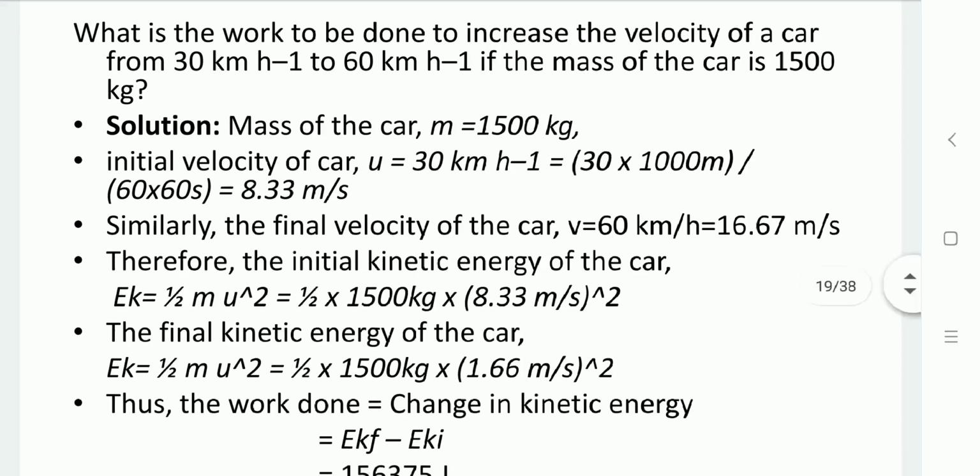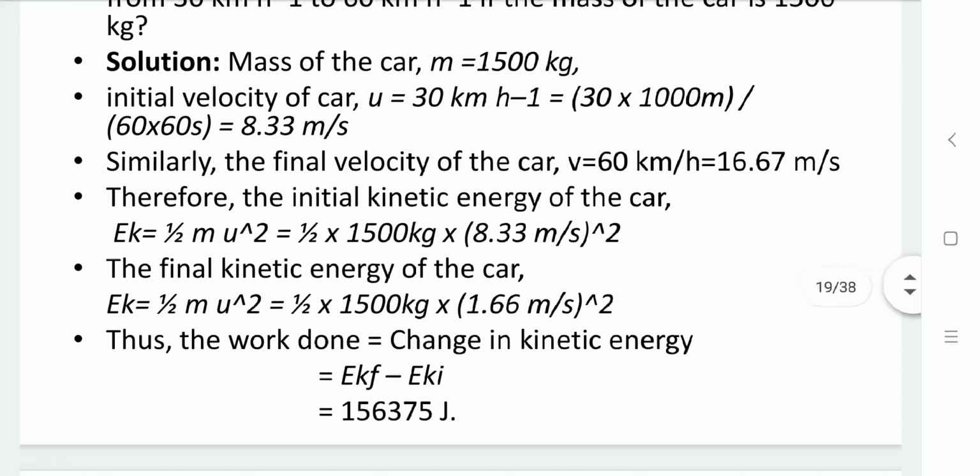Now if you want to calculate the work done, that is the change in kinetic energy, that is the final kinetic energy minus the initial kinetic energy, and that you will get 1,56,375 joule.